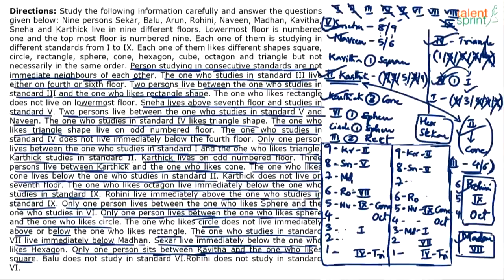Now if you see, we know that 3rd standard comes either on 4th floor or 6th floor. Since 6th floor is blocked by 7th class, 3rd class should come on 4th floor. If 3rd class comes here on 4th floor, rectangle and 3rd class should have 2 gap, right? So 1, 2, rectangle should either come here, which is not possible because it is already blocked by triangle. So rectangle will come here. In this case, the dilemma still continues, 4th class or 6th class.